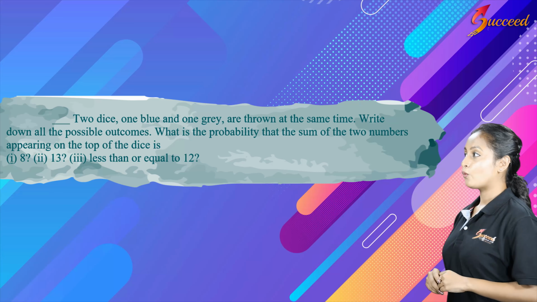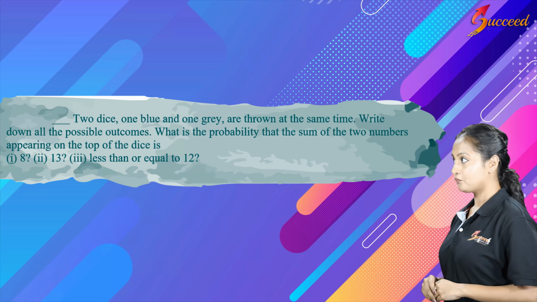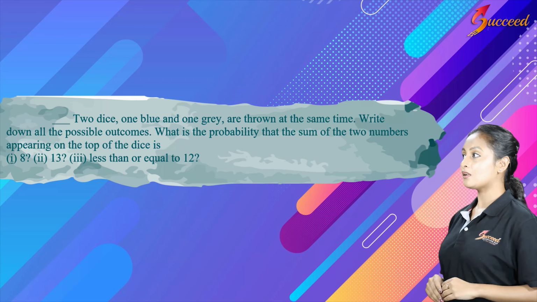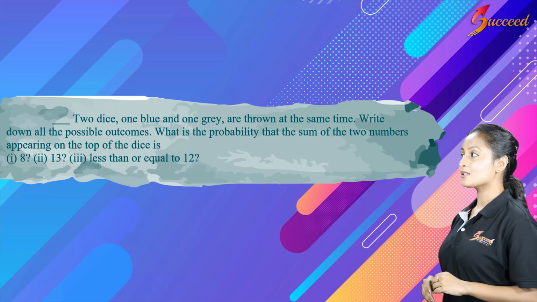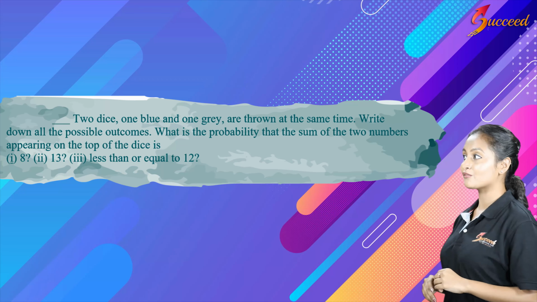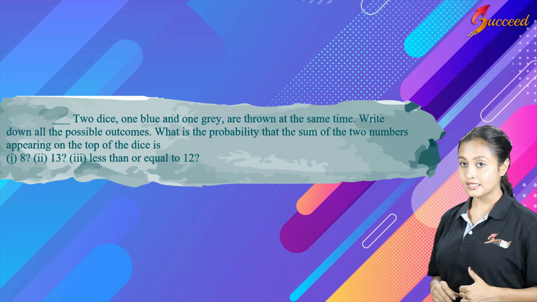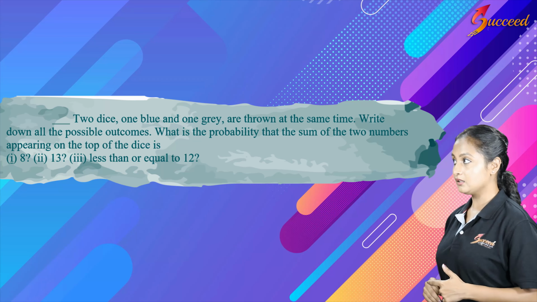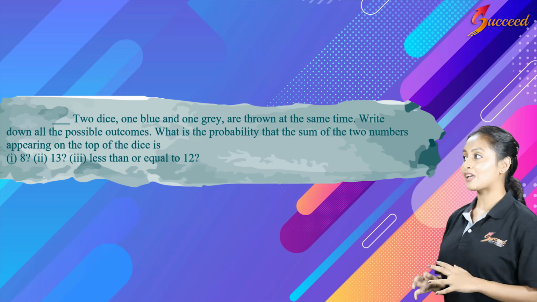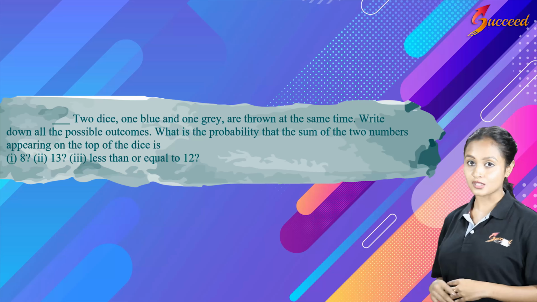Two dice, one blue and one grey, are thrown at the same time. Write down all the possible outcomes. What is the probability that the sum of two numbers appearing on top of the dice is 8, 13, less than or equal to 12? So we have 4 sub questions in this question.